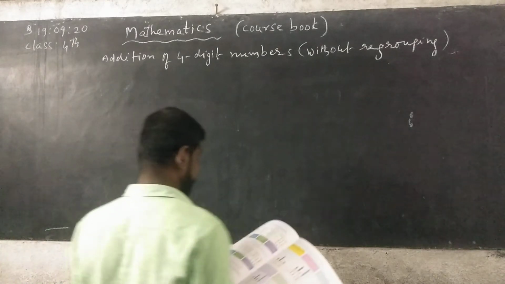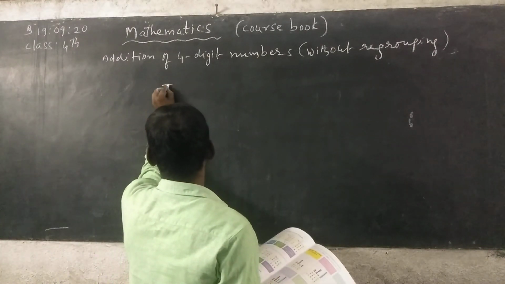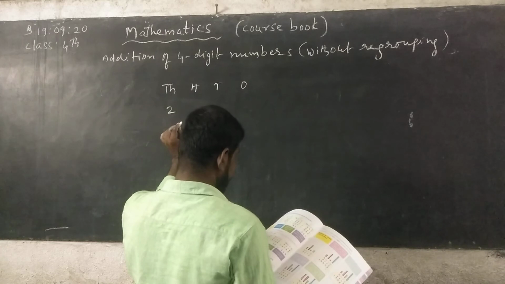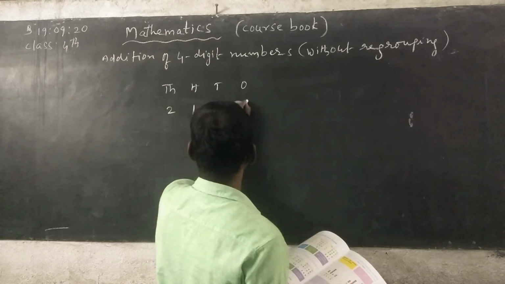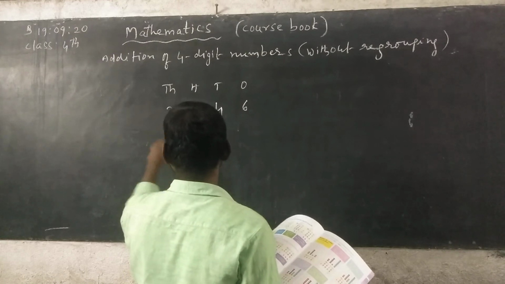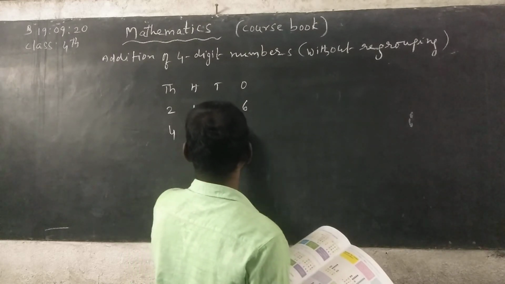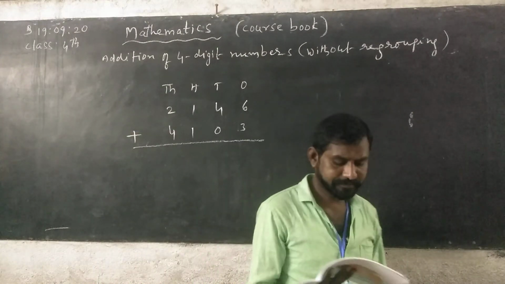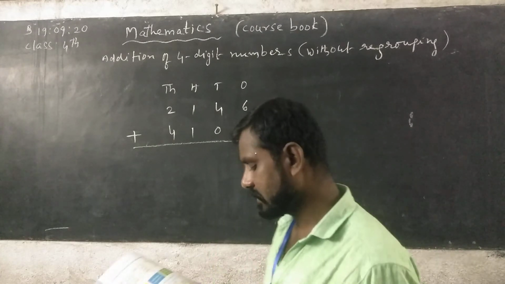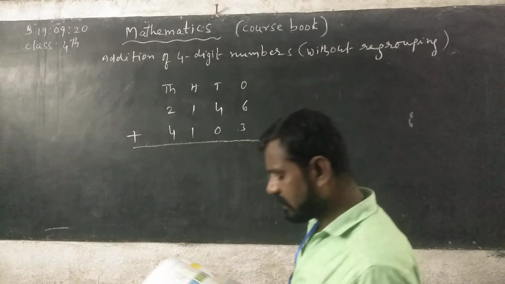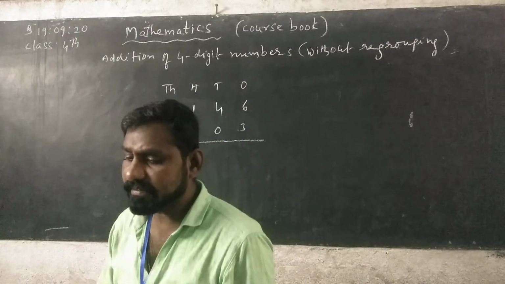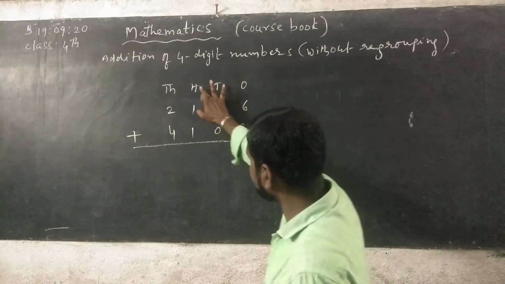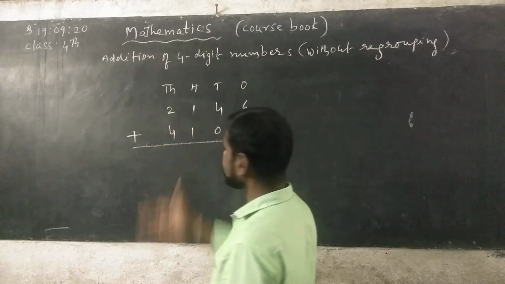See here, this is thousands place, hundreds place, tens place, ones place. See, 2146. Next, 4103. Write the numbers place value wise in columns. Add the digits in ones place first. This is ones place, this is tens place, this is hundreds place, this is thousands place. So this is 4-digit numbers.